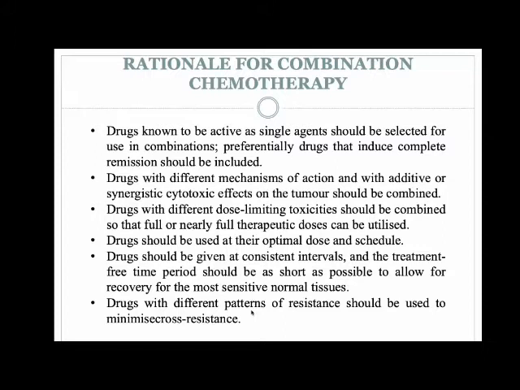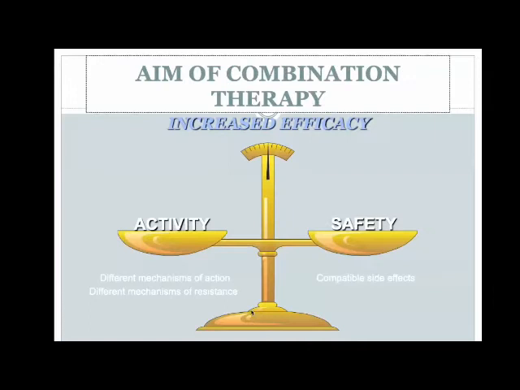So always use drugs in combinations so that they are more likely to be effective. They have additive and synergistic cytotoxic effects on the tumor. They have different dose-limiting toxicities, and they should be used at the optimal dose with consistent intervals. So, like I said, the aim of combination chemotherapy is to increase efficacy with different mechanisms of action and different mechanisms of resistance, with compatible side effects. You have to balance here so that you optimize the efficacy of the drug.